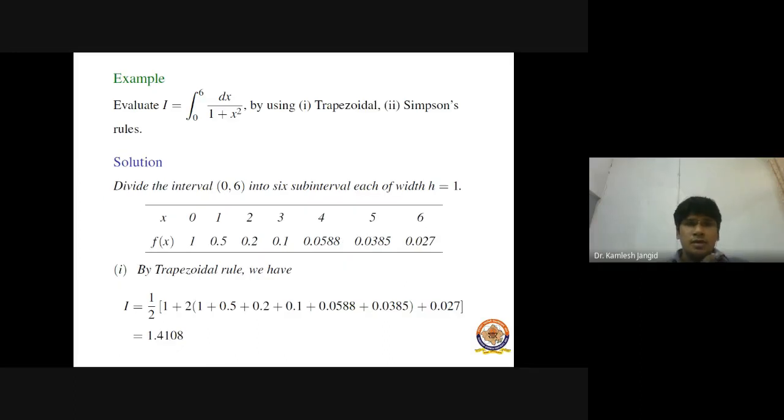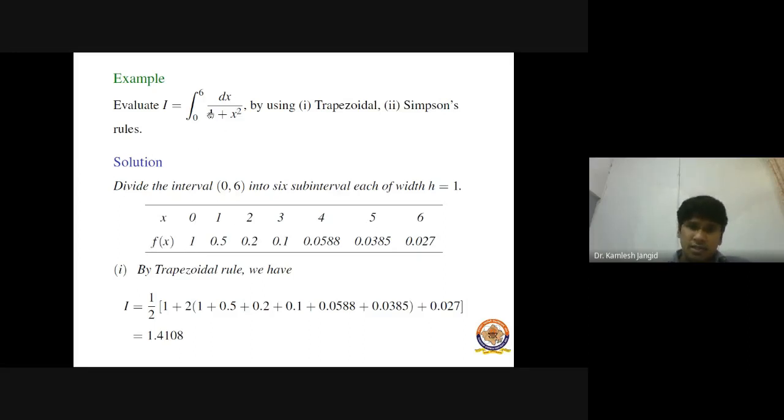One more example, which is the combination of all the three methods: trapezoidal, Simpson's 1/3, and Simpson 3/8 rule. So here the range of integration is 0 to 6. So now we use the trapezoidal as well as Simpson rules. As we know, in Simpson 1/3 rule, we need the number of subintervals to be a multiple of 2, while in case of Simpson 3/8 rule, we need the number of subintervals to be a multiple of 3. So we divide this range of integration 0 to 6 into 6 subintervals, each of h equals 1. So here x equals 0, 1, 2 up to 6, and the corresponding values of fx.